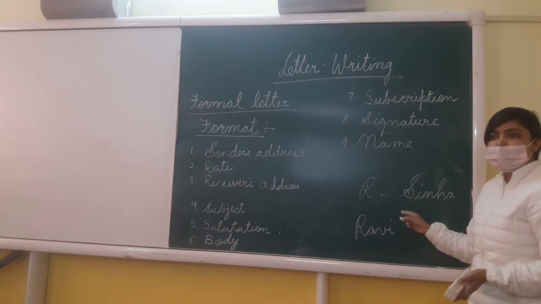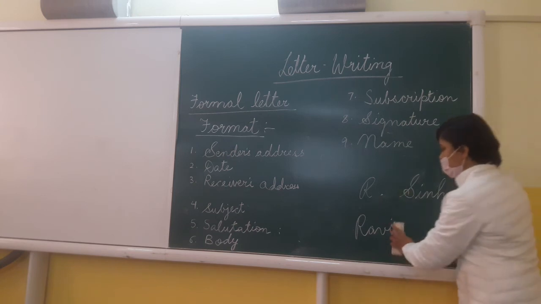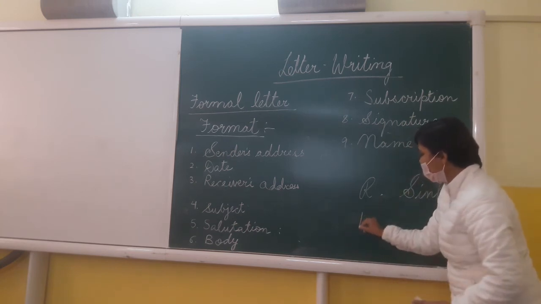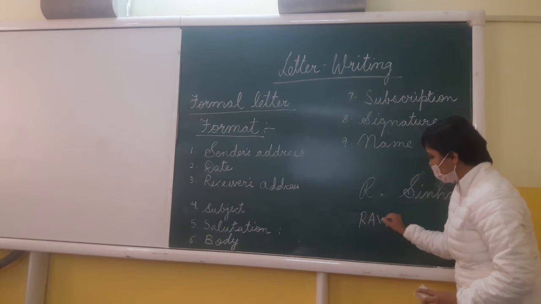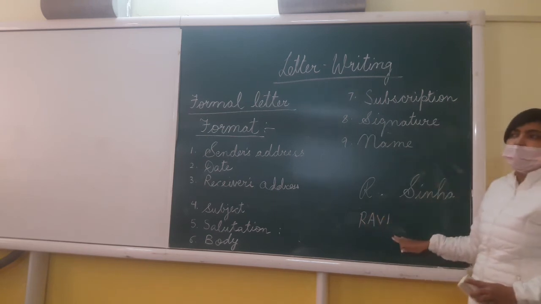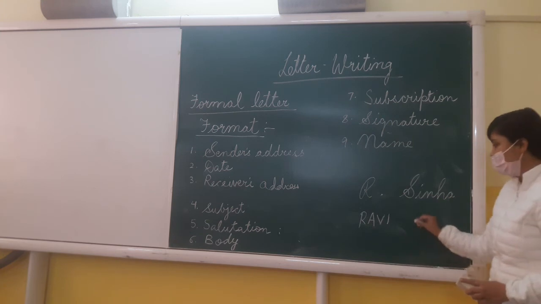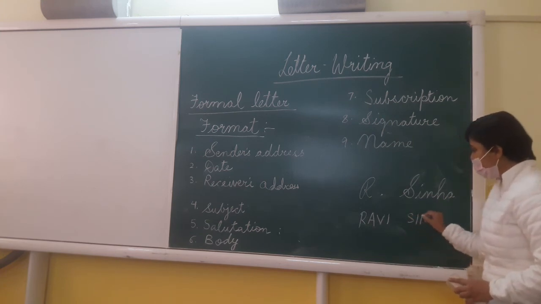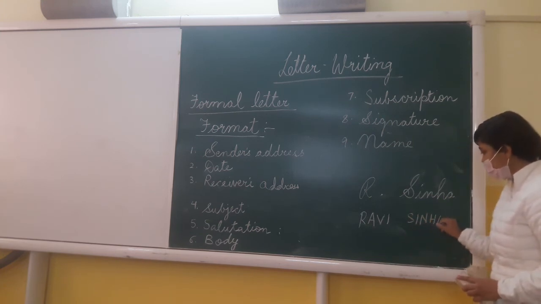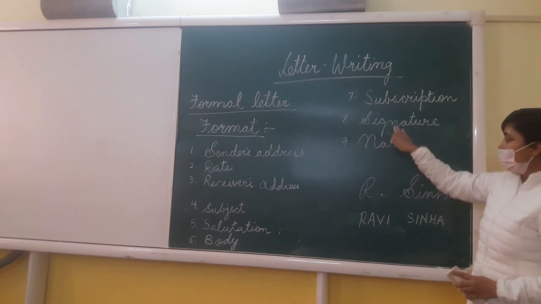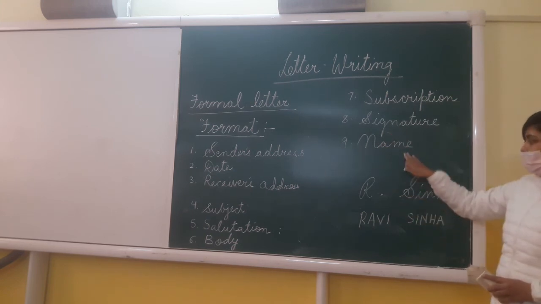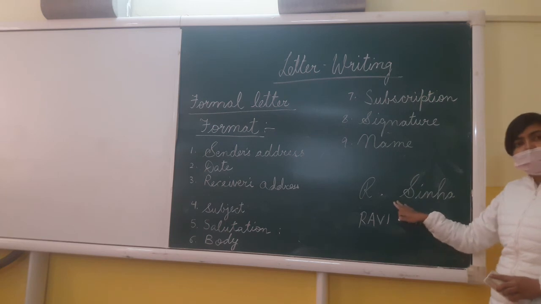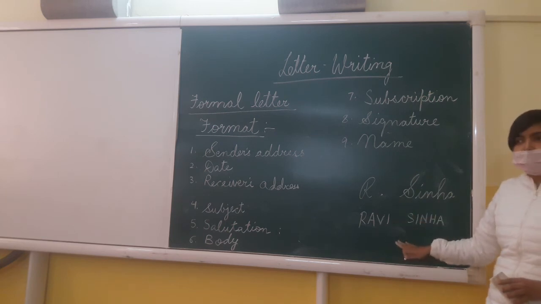Alright, but who is this R Sinha? He is Ravi Sinha. So here the name can be written. This you can write in block letters also, so it becomes clear what we are writing. So point number 8, signature. Point number 9, name. So signature is also done and the name is also written.